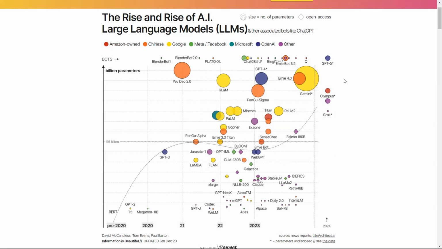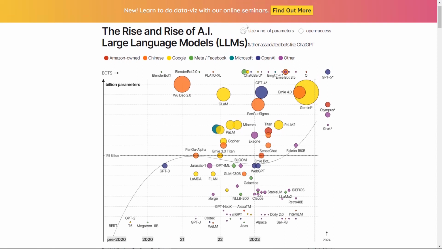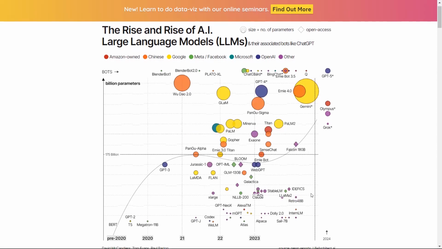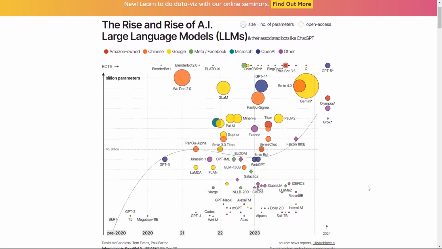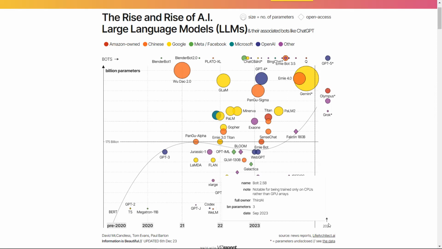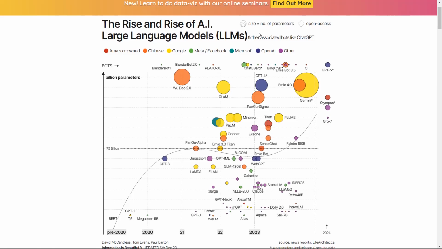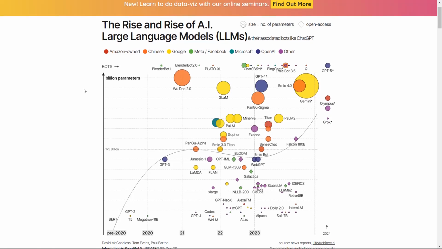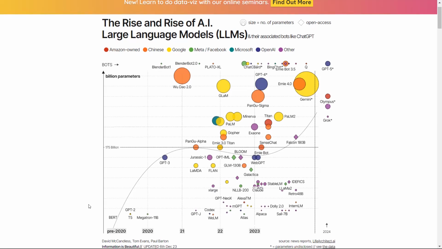And we can also see the shape of the number of parameters that is used in the training data, and also the shape, whether it is open source or not. Also, let's look at the x-axis and the y-axis. The x-axis is the timeline for this evolution, and the y-axis is the number of billion parameters that is used in the model. It is different from the size, which is the number of parameters in the training data. It is the parameters of the model.